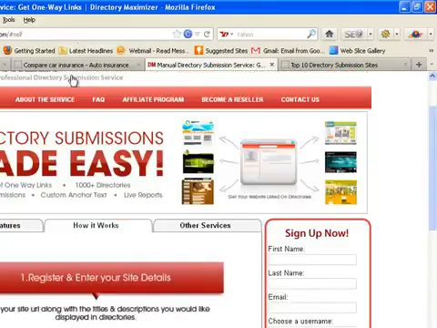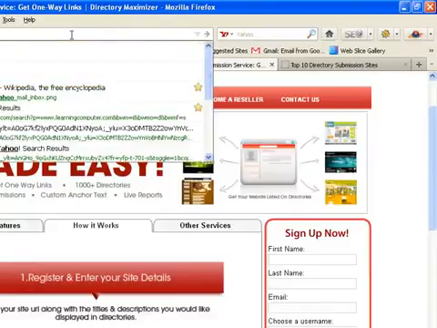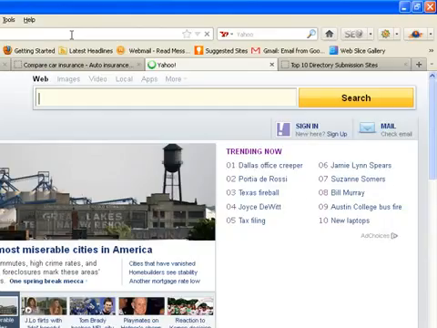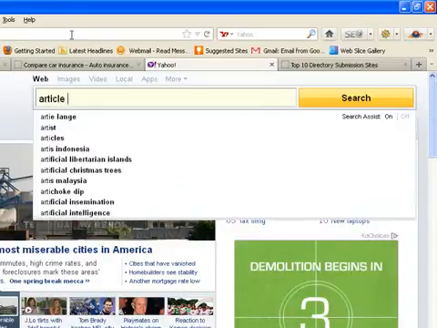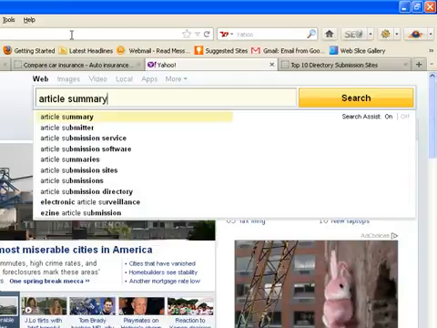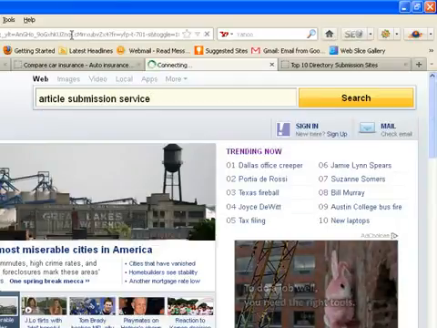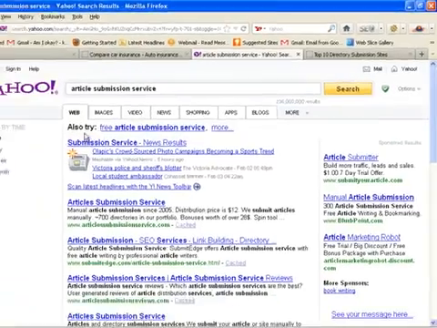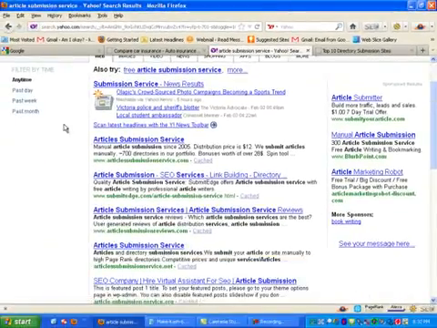Another thing to look at is to do what's known as article submission. So if I type in article submission, the whole idea behind that is you write an article on your topic.